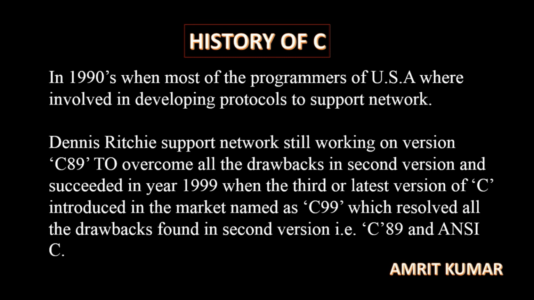So we can say that when Dennis Ritchie found some drawbacks in C89, he changed those drawbacks into merits and launched a new version. That was C99, the latest version. Then again he resolved all the drawbacks, and today we are using the latest version of the C language.